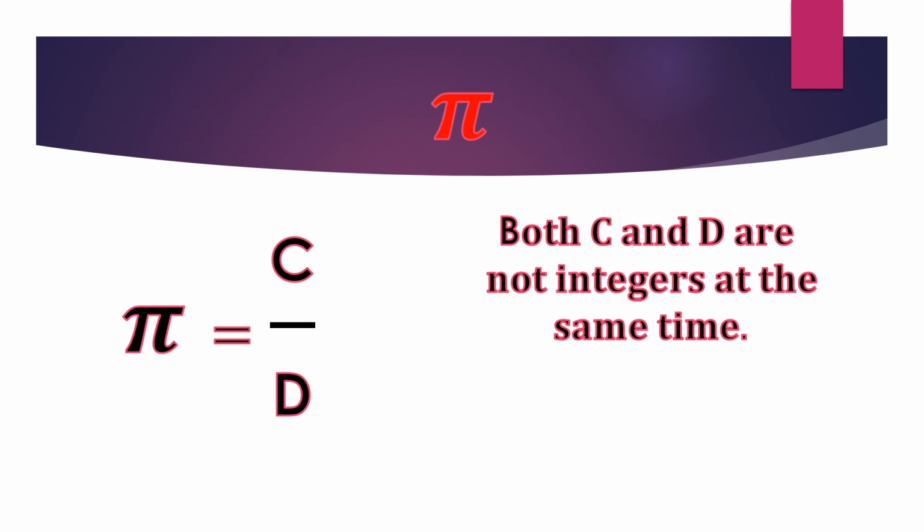It will be an irrational number. Similarly, if we make a circle with a fixed diameter, an integral number, the circumference that it will form will not be an integral value. So in fact, what nature has given us in the shape of a circle is such that c and d are not integers at the same time.